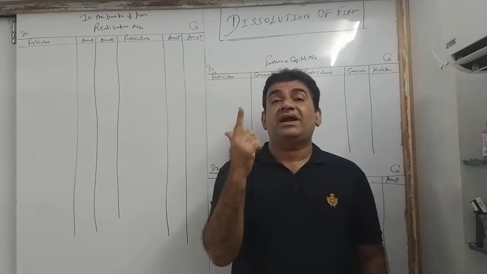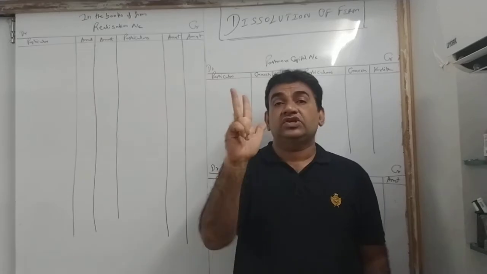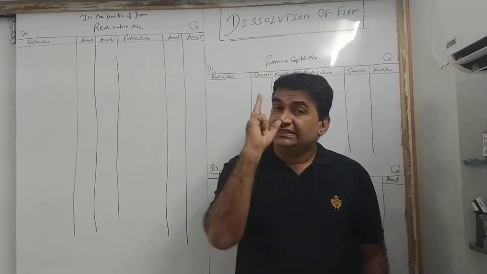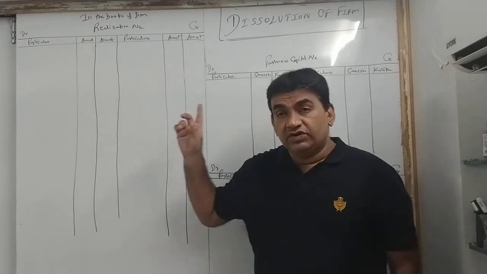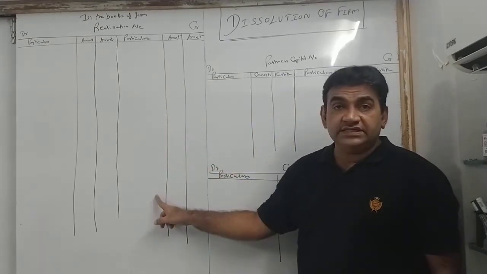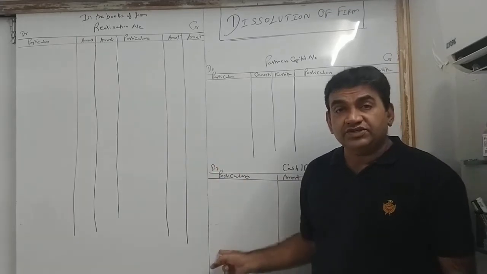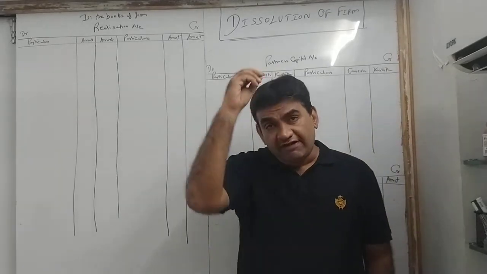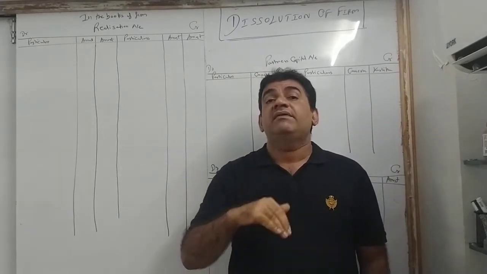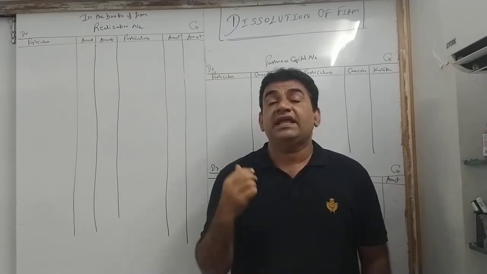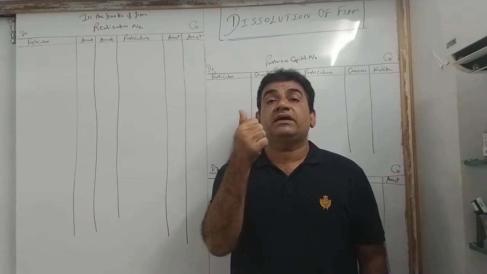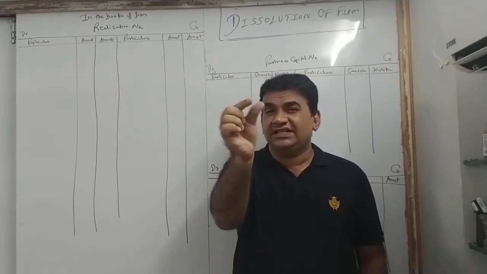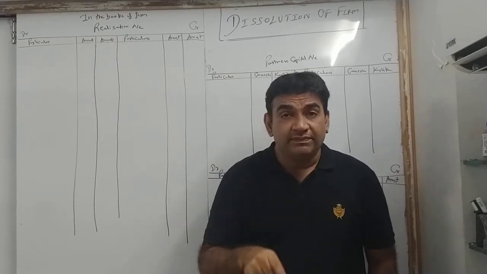Second account, partners capital. Third account, cash bank. These three accounts have to be prepared in each and every sum. What you see on the board, realization, partners capital, cash bank. These three accounts have to be prepared in each and every sum. Plus there might be an additional account, like if there is a partner's loan. In this chapter, compulsorily you have to prepare a partner's loan. It's a very small 3-line account, but you have to prepare it.